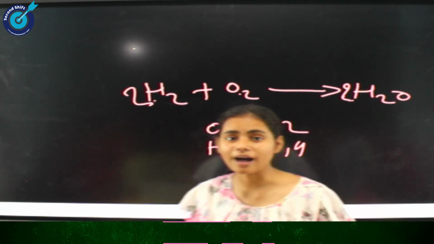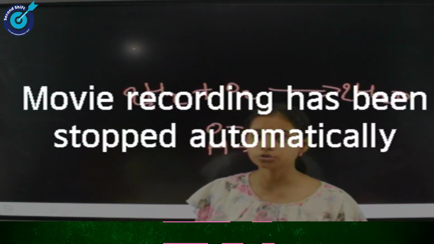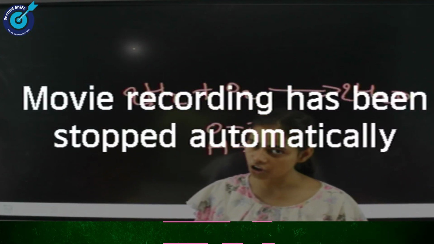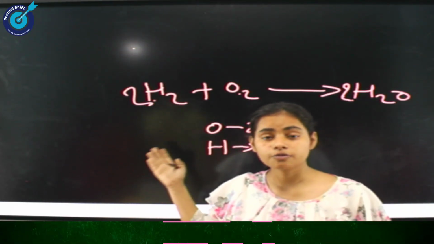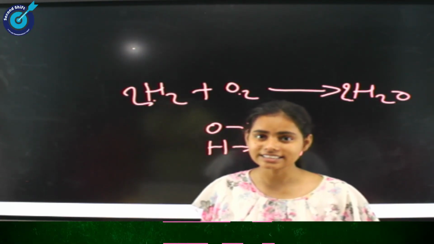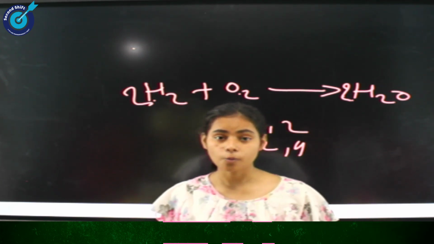So this is about balancing the equation, and it is very important to balance the equation to satisfy the law of conservation of mass. And when the equation is not balanced, then we call it a skeletal equation. This is about chemical reactions and equations.